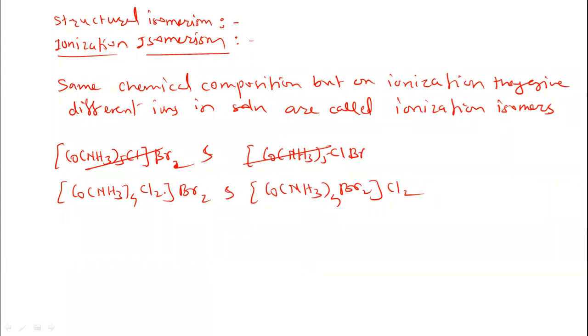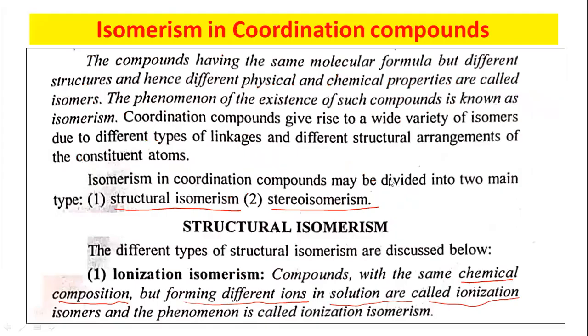Let us show it again: Co(NH3) with Cl2 and only one bromine. Once again there is a problem here. Let us check this example.